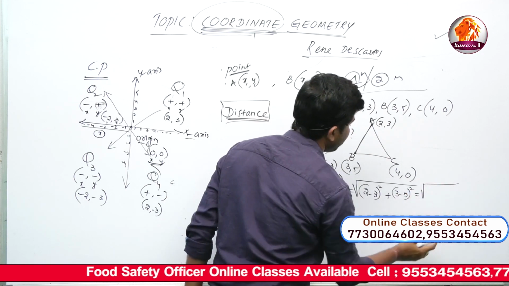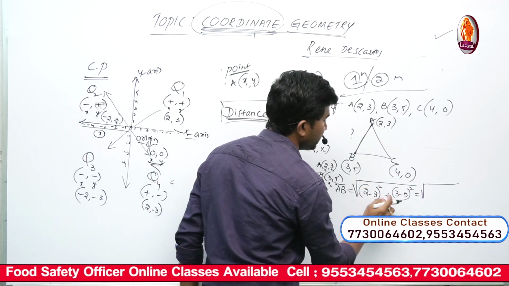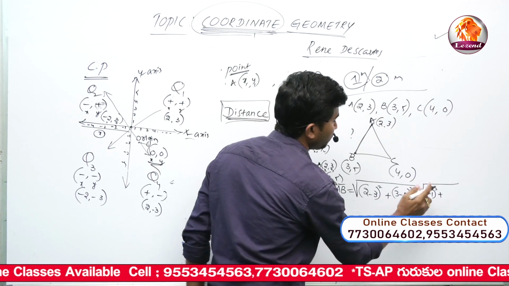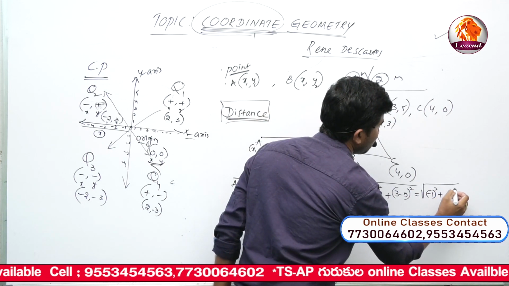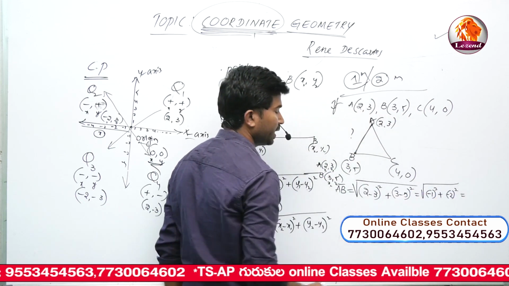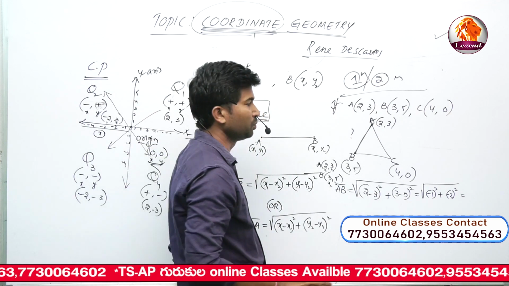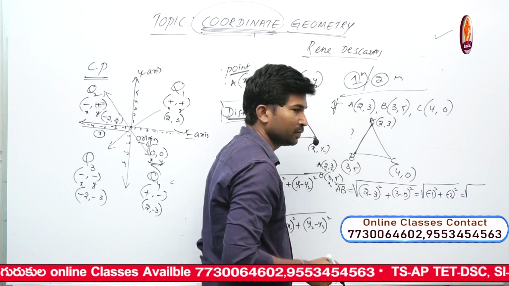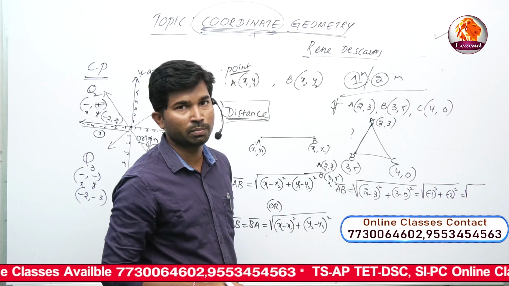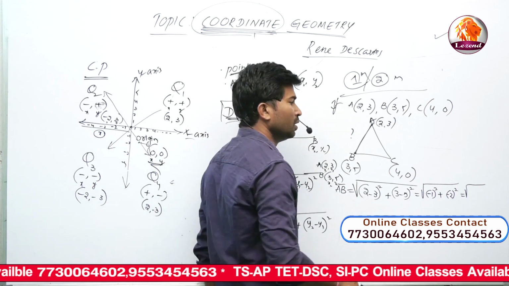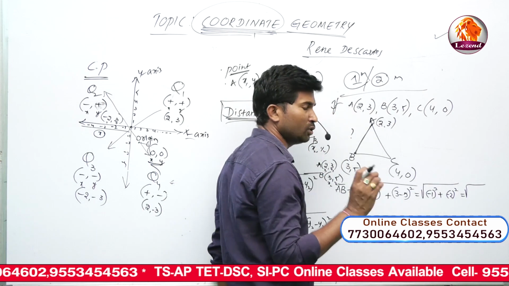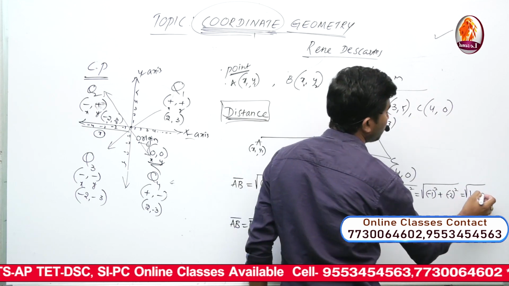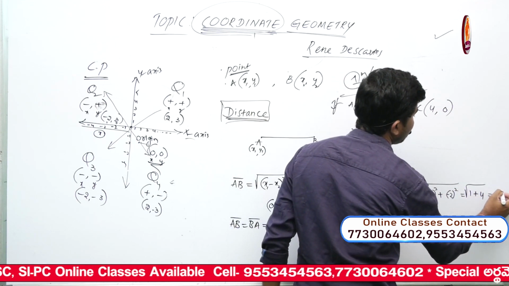Again, 2 minus 3 is minus 1, whole square, plus 3 minus 5 is minus 2, whole square. We said already that when the power is even, the result must be positive, never negative. Minus 1 whole square is minus 1 into minus 1, which is 1. Minus 2 whole square is 4. So root of 1 plus 4 is equal to root 5.